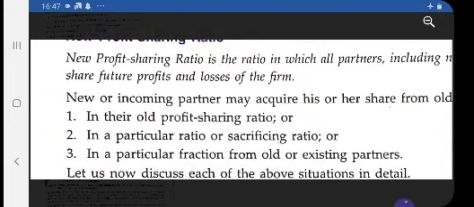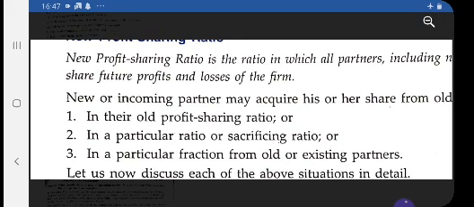First is the old profit sharing ratio. What is the meaning of old profit sharing ratio? It means partners A and B are sacrificing their shares, or contributing shares, to a new partner in the old ratio. That means the new partner's share will be borne by the old partners in the old ratio. And in a particular ratio means it is agreed among the old partners that the new partner's share will be borne in some agreed ratio, or equally, whatever is given in the question.